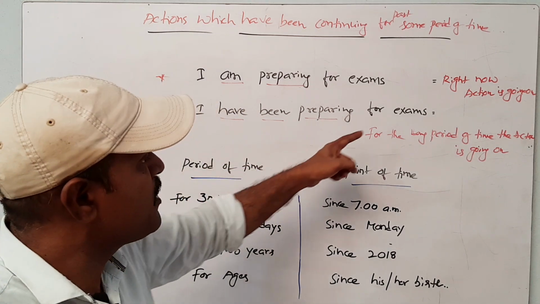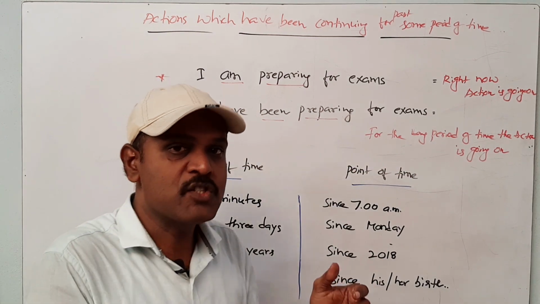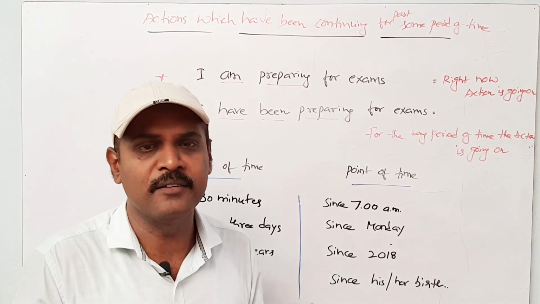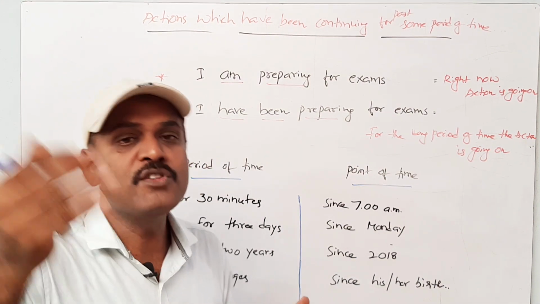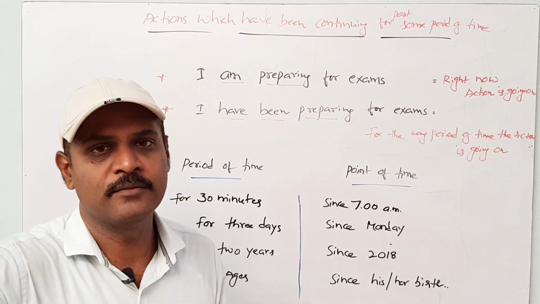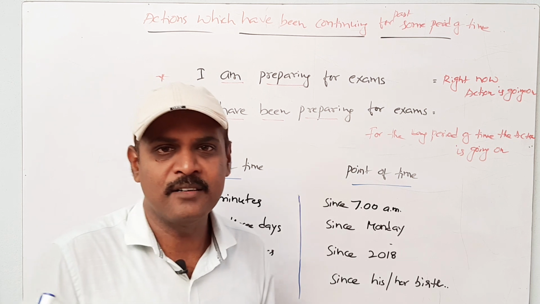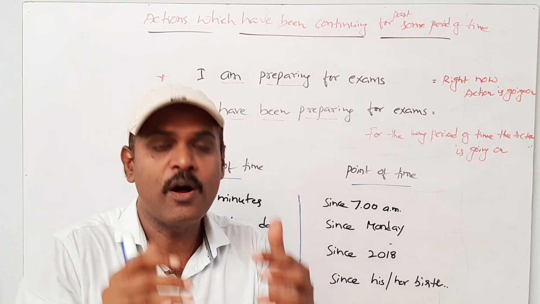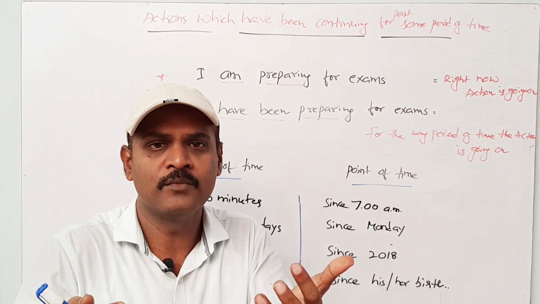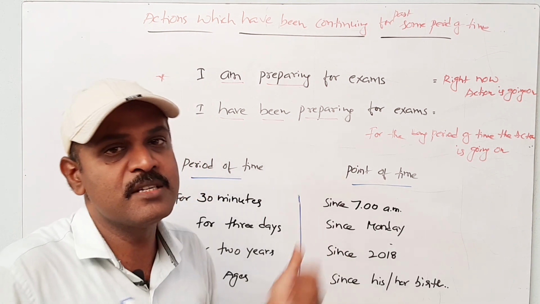I have been preparing for exams. That means I started preparation in the past. Now I am preparing. Still I am preparing. And in the future also, such preparation will be continuing. It's not certain. I am not sure at what point of time my preparation is going to end. In that case, we have to use the present perfect continuous tense.